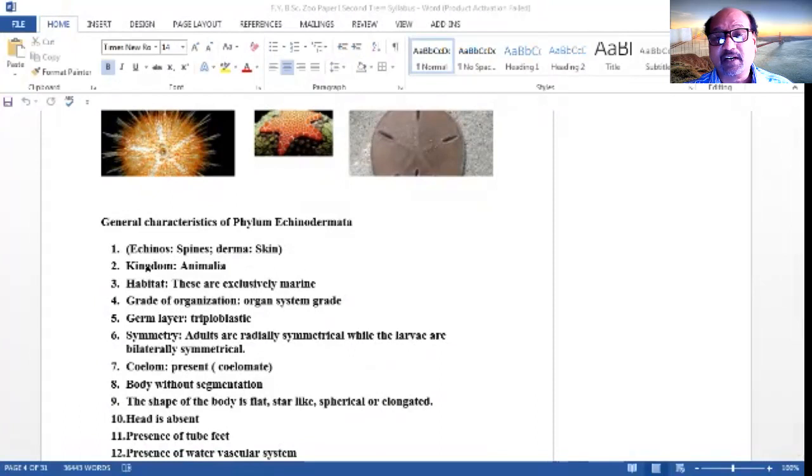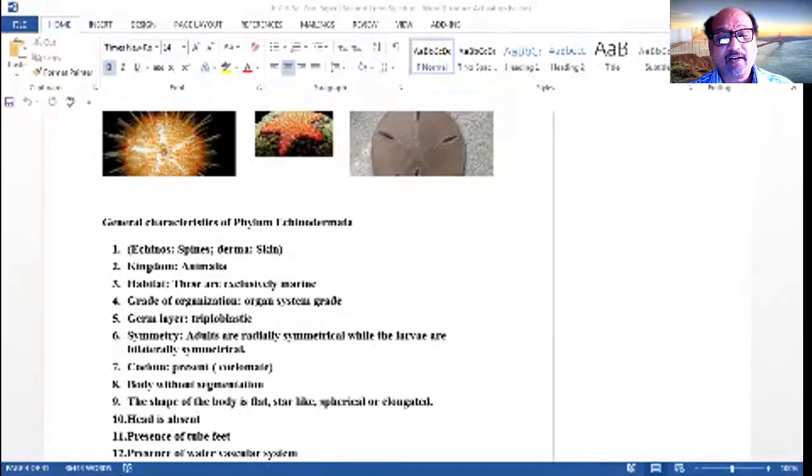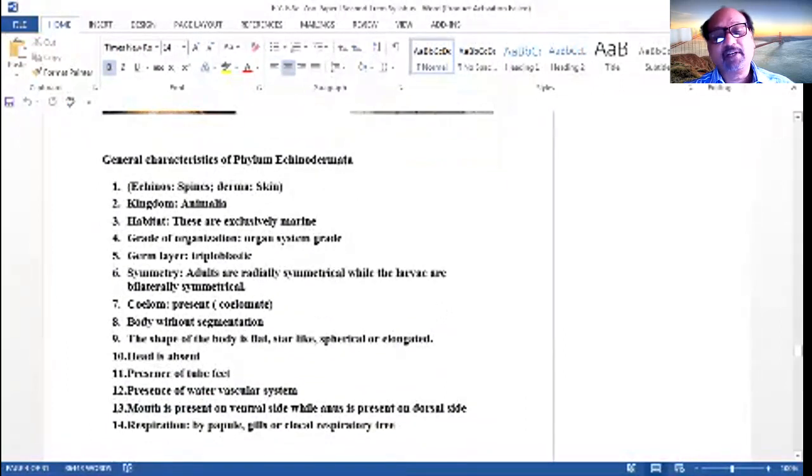They are of organ system grade. Mostly the digestive system, vascular system, reproductive system, and nervous system are well developed. The germ layer is triploblastic. The symmetry: adults are radially symmetrical, while the larvae are bilaterally symmetrical. The adults mostly have pentamerous symmetry, and the larvae show bilateral symmetry.